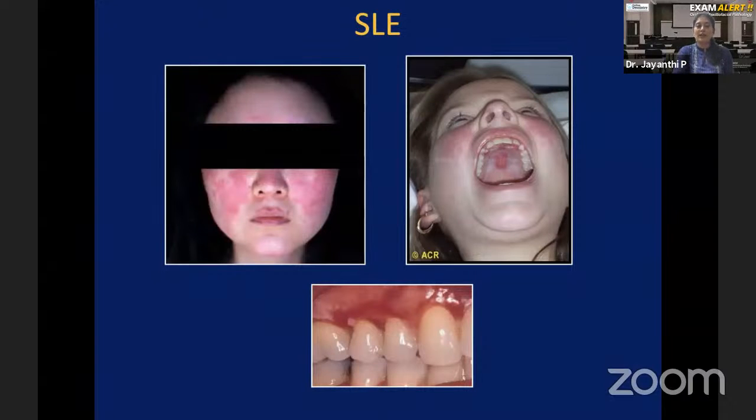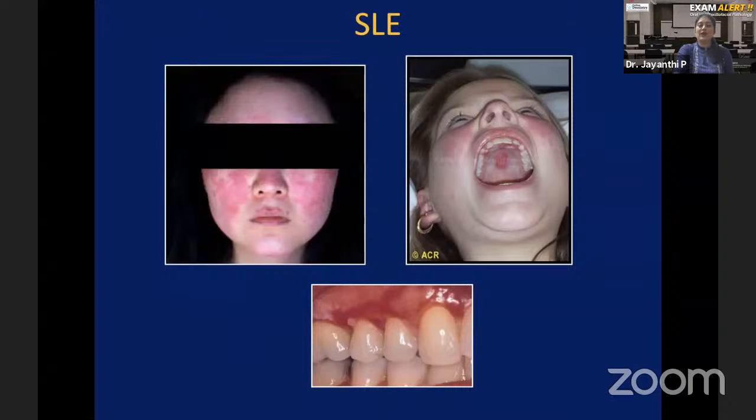What is the meaning of butterfly rash? See this patient. You have a red erythematous area on both cheeks. These are connected by a redness on the bridge of the nose. So it will roughly resemble the shape of a butterfly, like the two wings of a butterfly. That's called a butterfly rash or malar rash, which is a very characteristic skin lesion that you see in systemic lupus erythematosus.